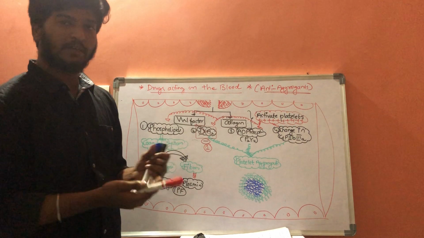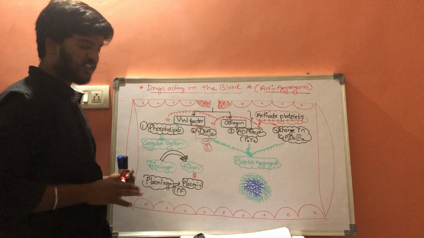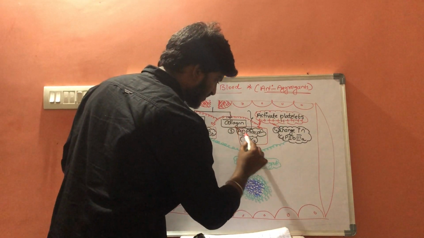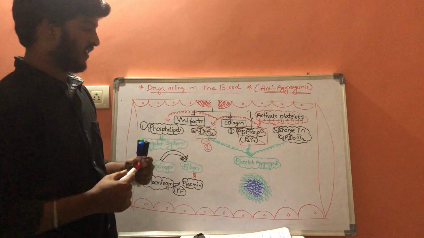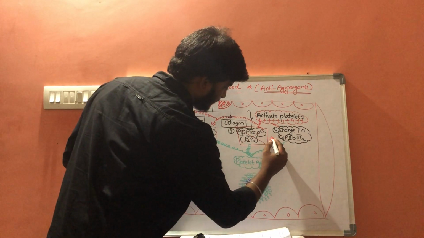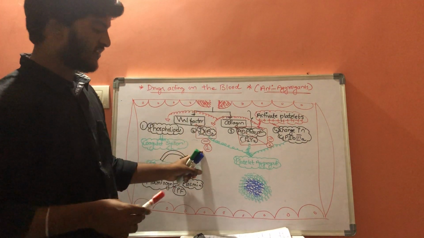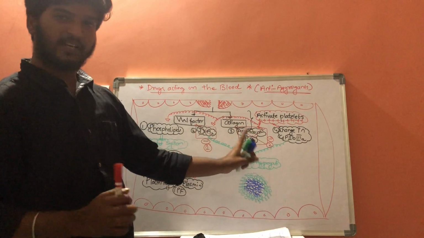So what is the next group of drugs? This is completed. Next one is ADP receptor blockers. This is the second group of drugs. First group of drugs is thromboxane A2 inhibitors. Second group of drugs is ADP receptor inhibitors.